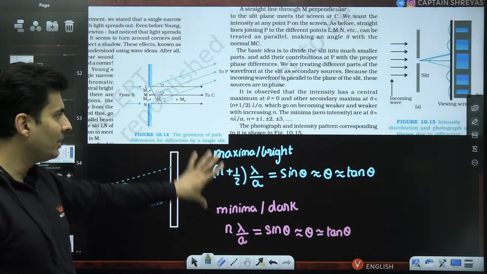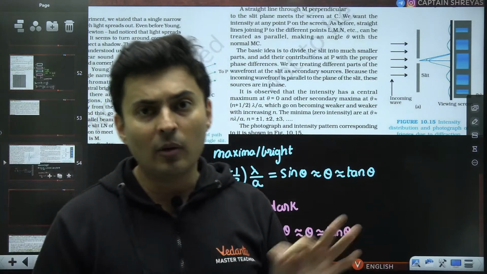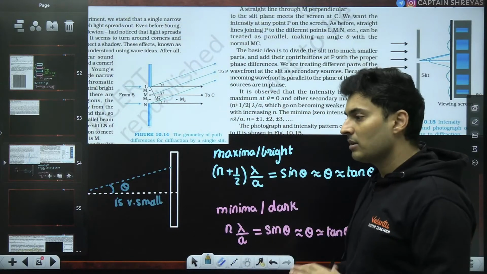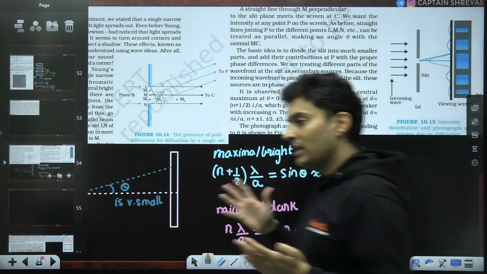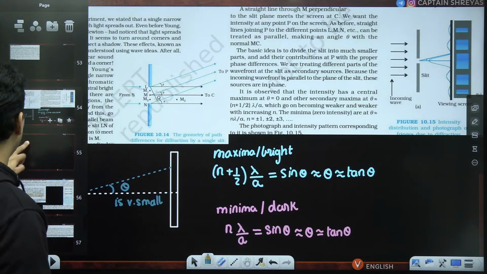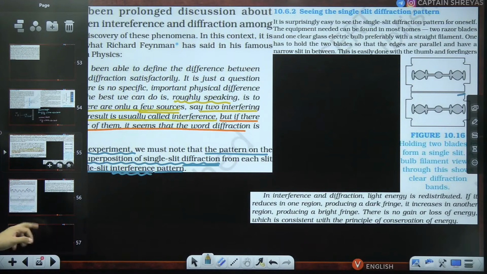Exactly opposite formulas. That is slightly confusing. If you know one, you will automatically remember the other. Just remember it is opposite. If you forget that it is opposite, then gone. If you use the same kind of formulas, then you will get a completely wrong answer. That's something which you should be aware of.